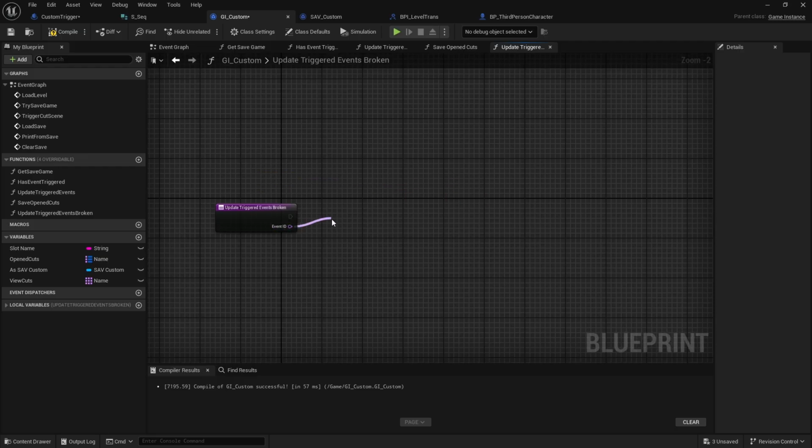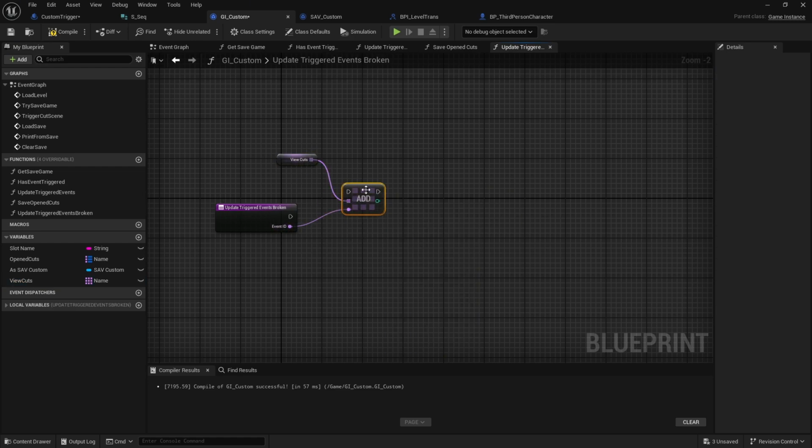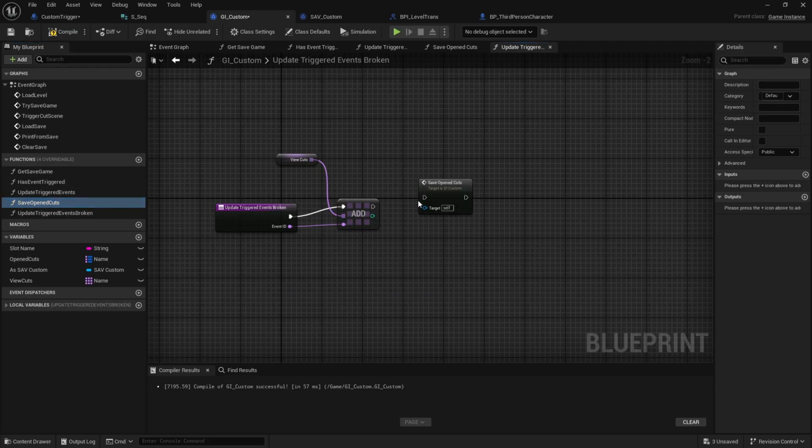All I have to do here, guys, is just add. Take this, get it, add the event ID. We already know it wasn't contained. Add the event ID and trigger the save game. So if we do that, right, we open it, we trigger the save game.